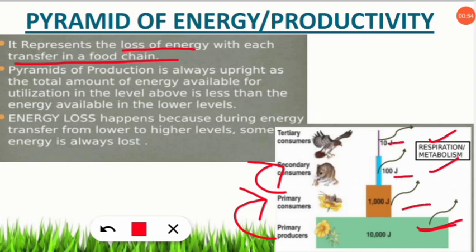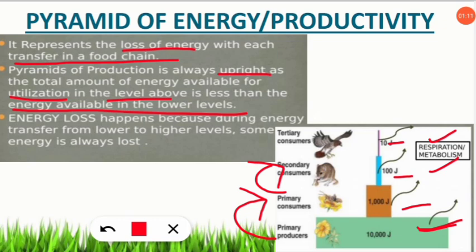So pyramid of production is always upright. So that is the important thing. You should note it down that it is never inverted. So it is always upright, as the total amount of energy available for utilization in the level above is less than the energy available in the lower level.